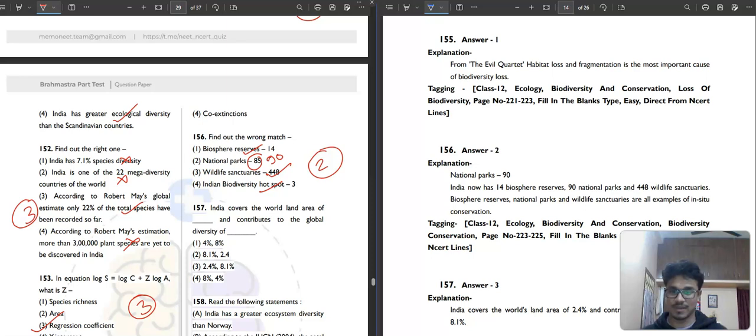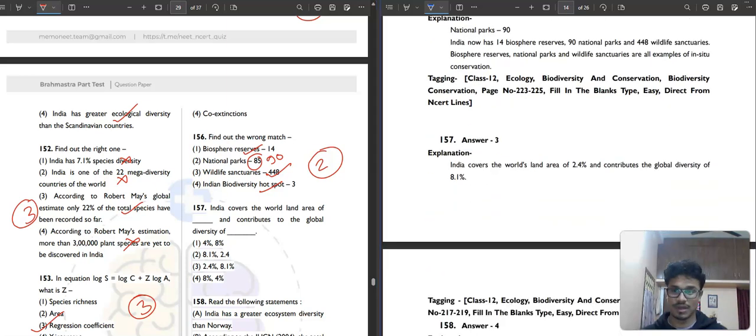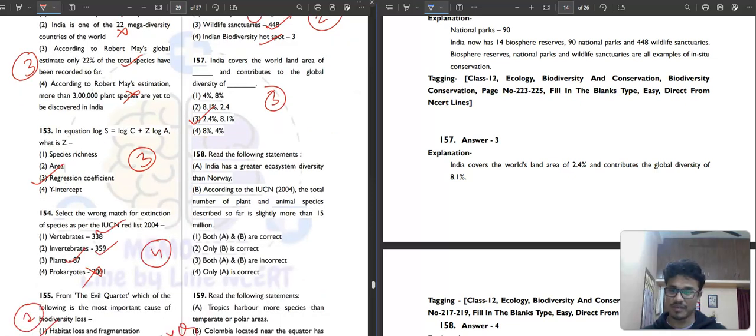Question number 157. India covers 2.4% of the world's land area and contributes to global diversity by 8.1%. Third option. So here it will be 8.1, not 7.1. So much of a twist. Oh my god. The third option is our correct answer. Question number 158.